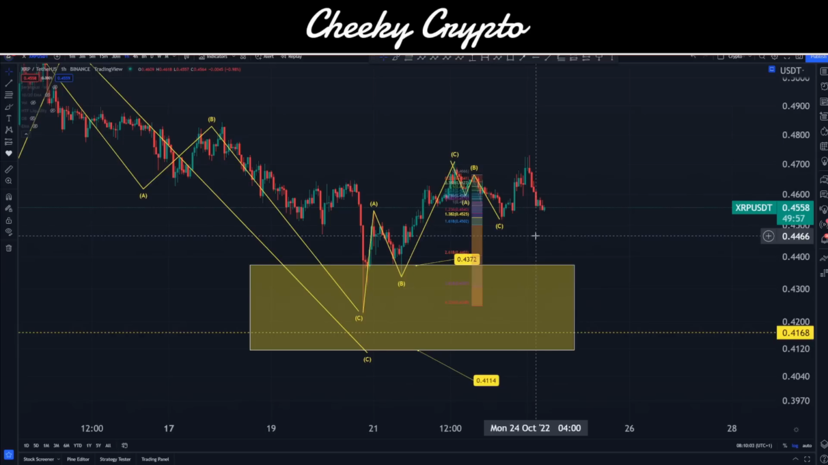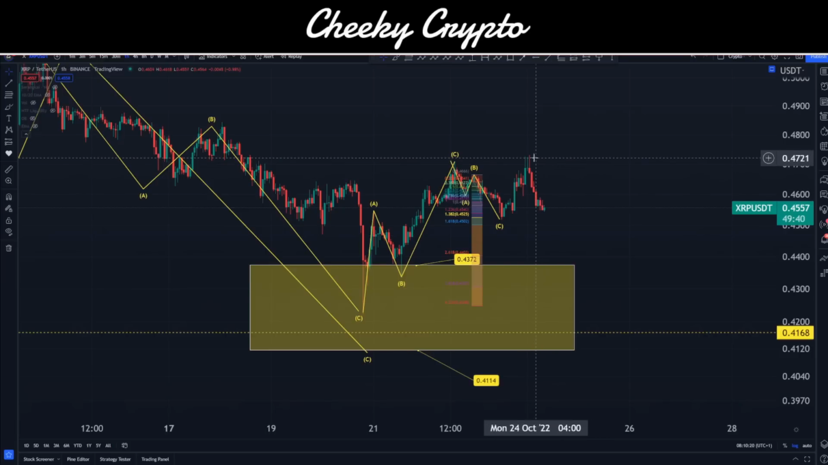Okay, let's make a start with XRP though, right? So XRP paired up with USDT here on the hourly chart. Binance is the data source. Now, following on briefly from yesterday's video, we could see that we did indeed finish our C wave down lower here. We didn't fall back any lower.